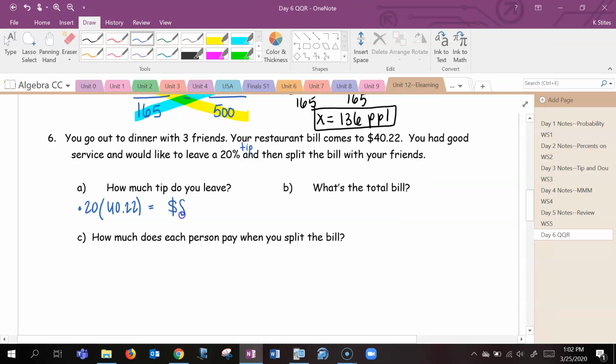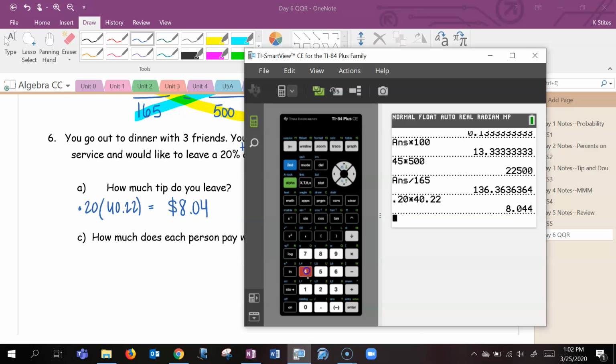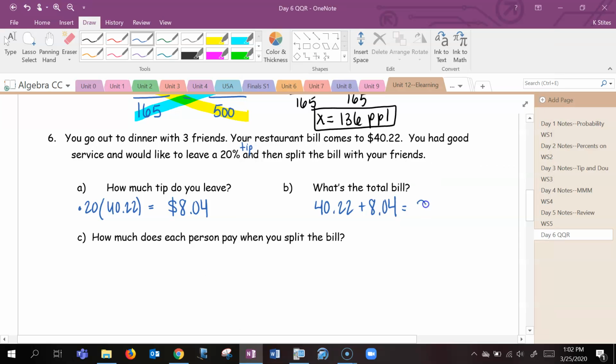So remember, that's just the tip. To find the total bill now, we'll add that on to the $40.22. So 40.22 plus 8.04. That's 48.26. Okay, and now we want to split the bill.